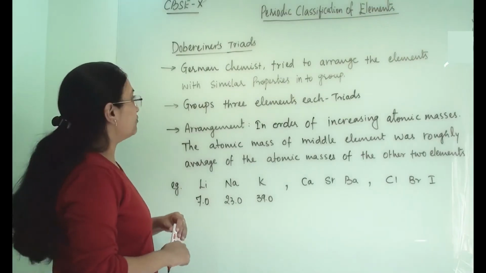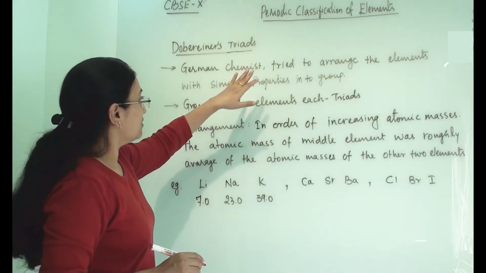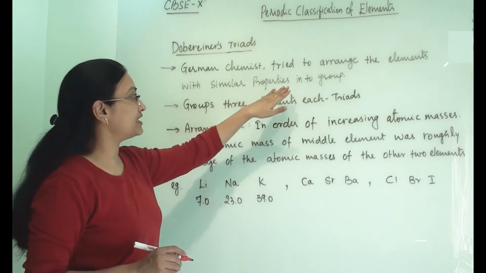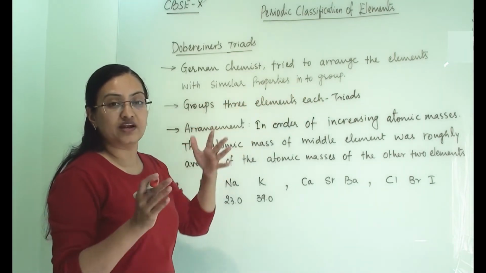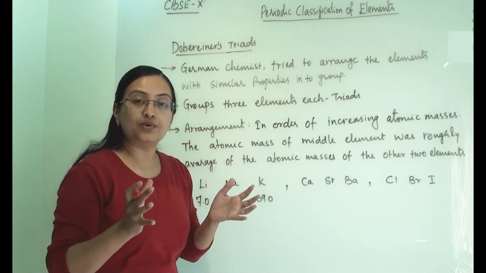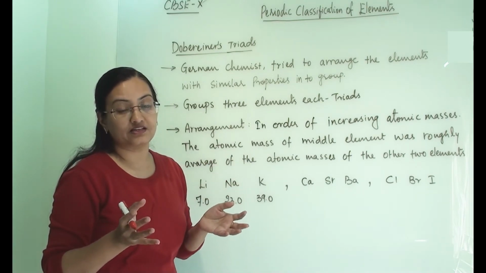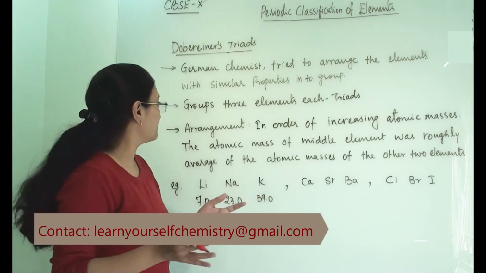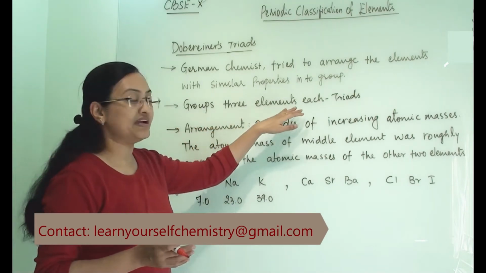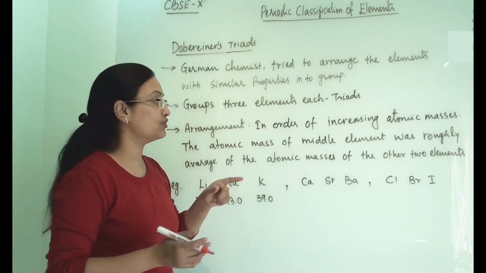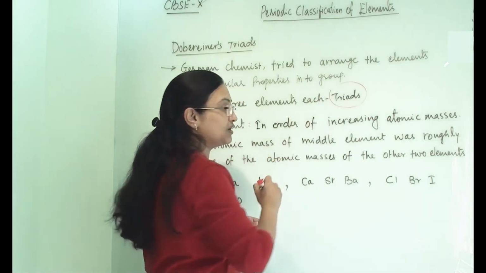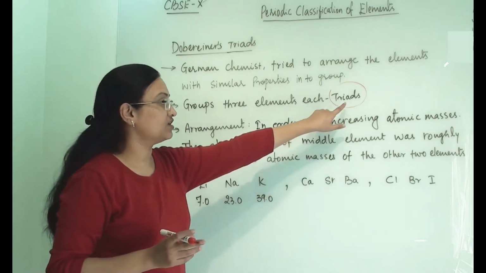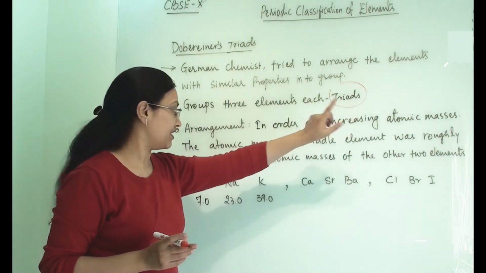So Dobereiner was a German scientist, a German chemist, who tried to arrange elements with similar properties into groups. He tried to arrange whatever elements had been discovered at that time in specific groups. Groups had three elements each, and that's why it was known as triads, because in each group he placed three elements. So that's why it was known as Dobereiner's triads.